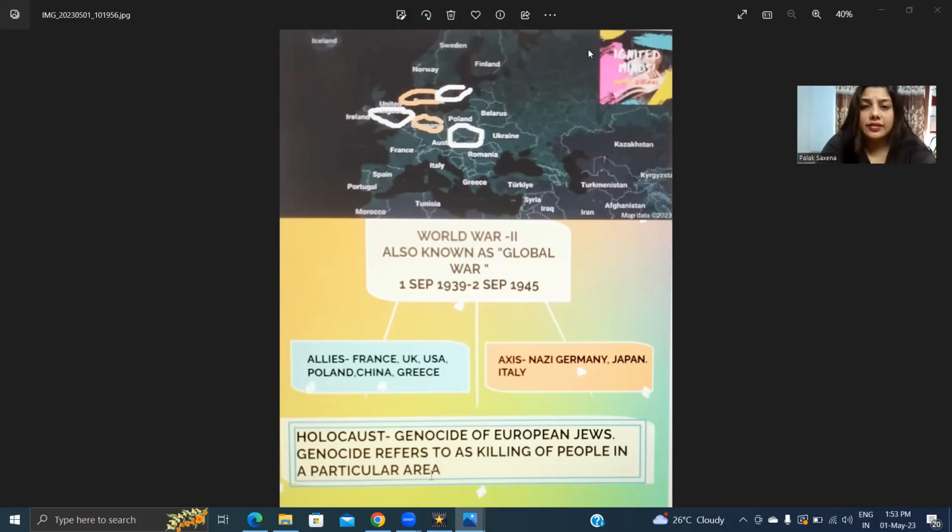They were alliances, you can say, that were fighting against each other, because there is no purpose of war if they're united. And Adolf Hitler also had a very important part here, because he was the one trying to capture countries like Poland, France, China, and Greece. And to some extent, some kind of dictatorship was being imposed during his rule.